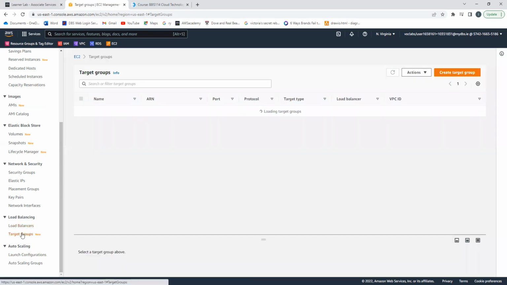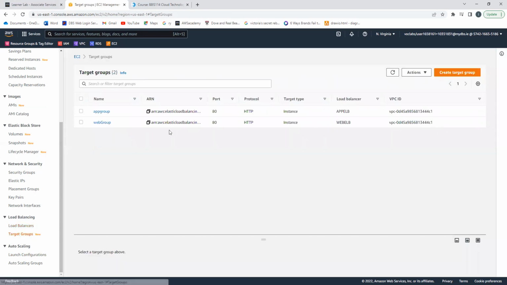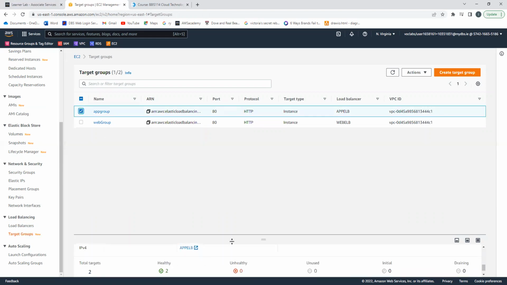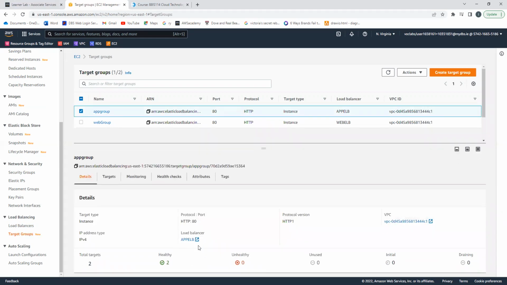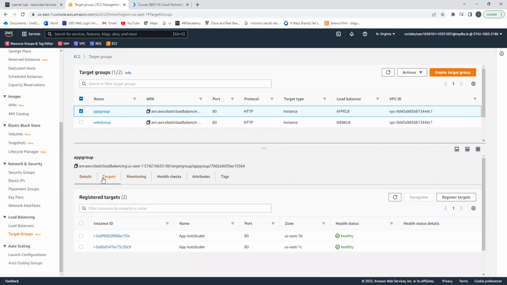And our target groups. See that they are healthy. Targets app autoscaler.